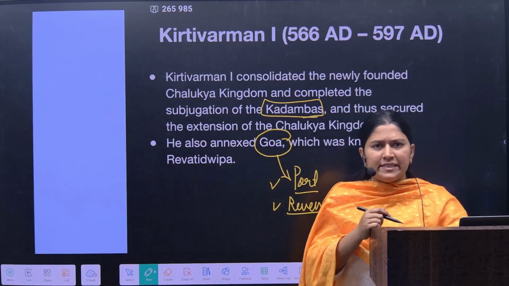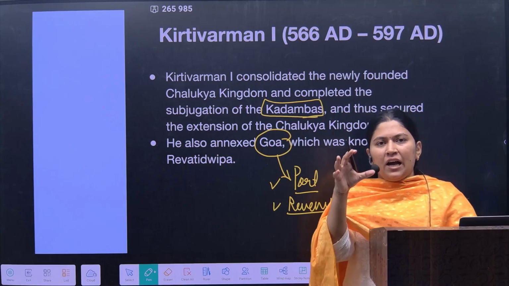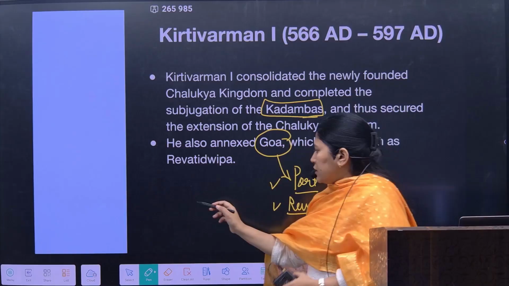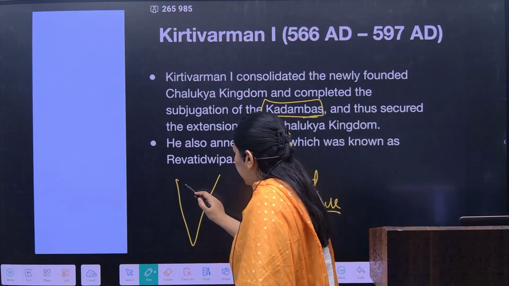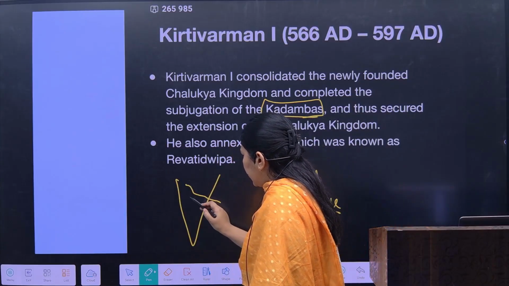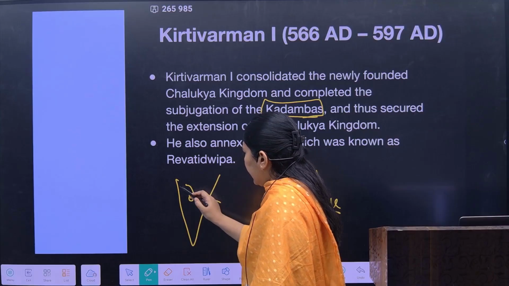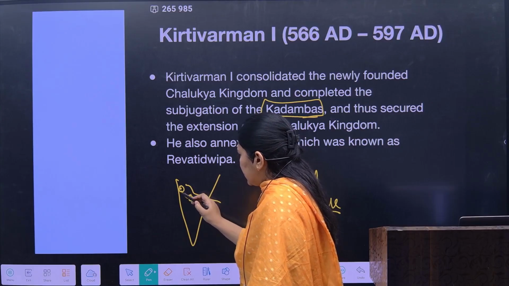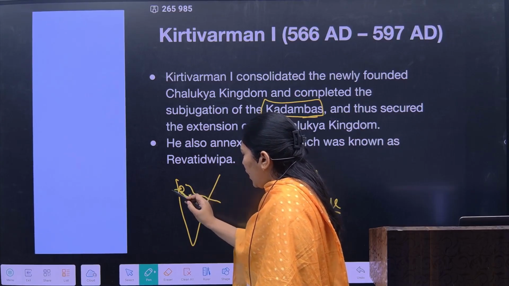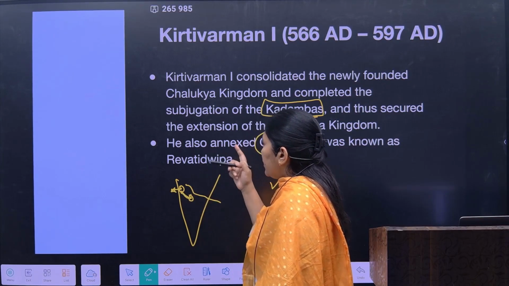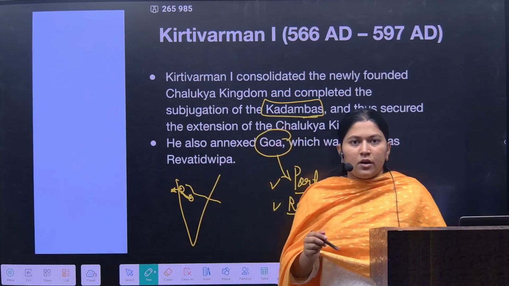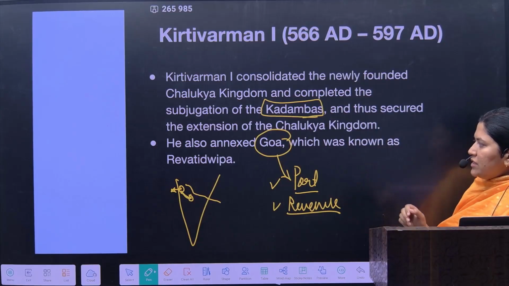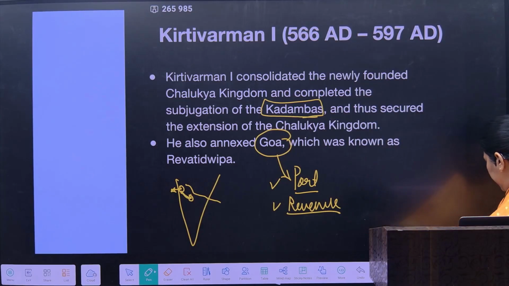So here you will see that Badami would have a lesser distance. Like for example, this is the Krishna river. Here it is Badami, right? And here it is Goa. So here the distance is quite less. So Goa was to be acquired by Kirtivarman I. That is why he acquired Goa, which was known as Revati Dvipa during that time.